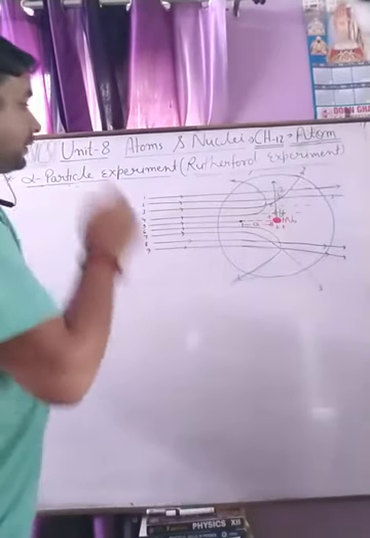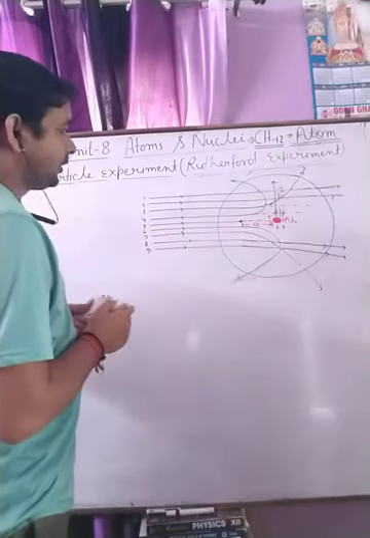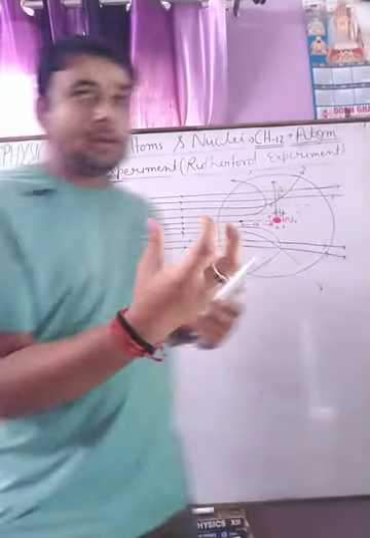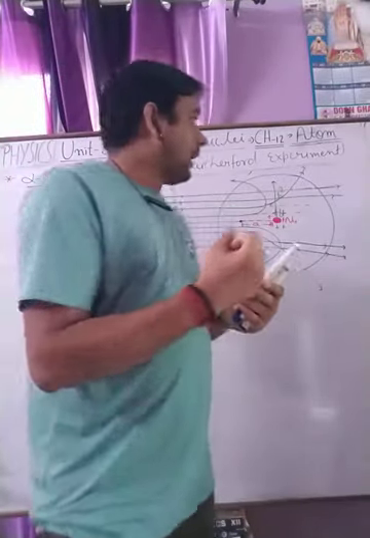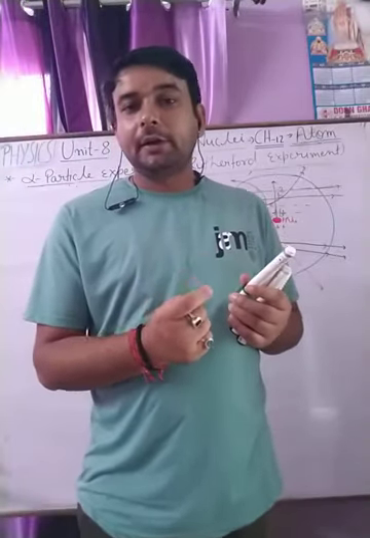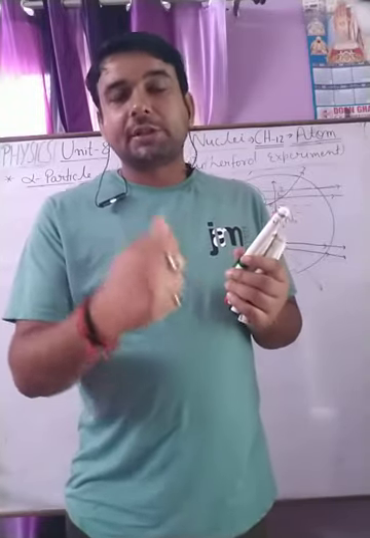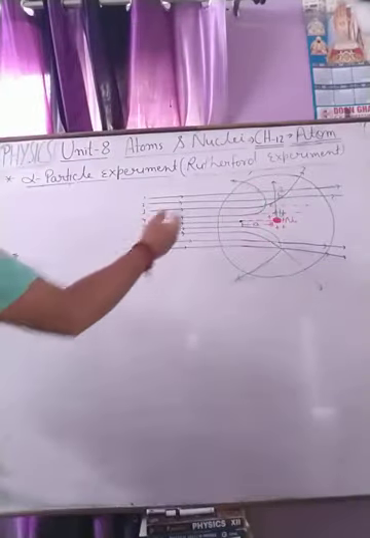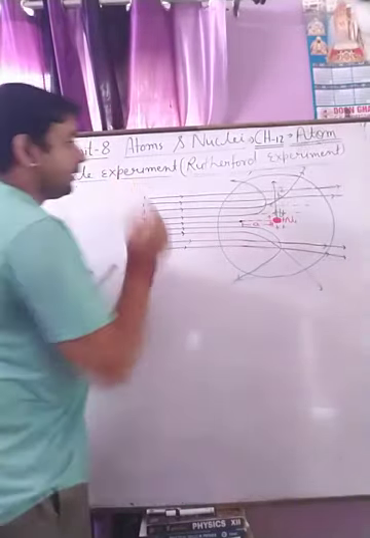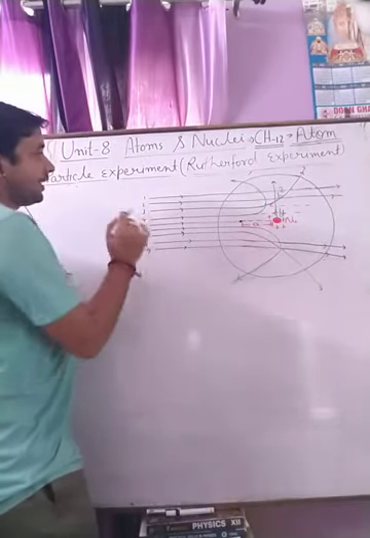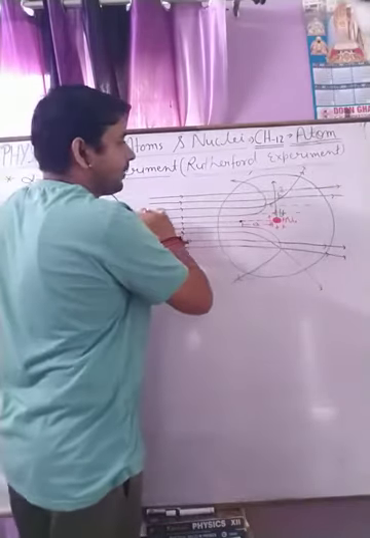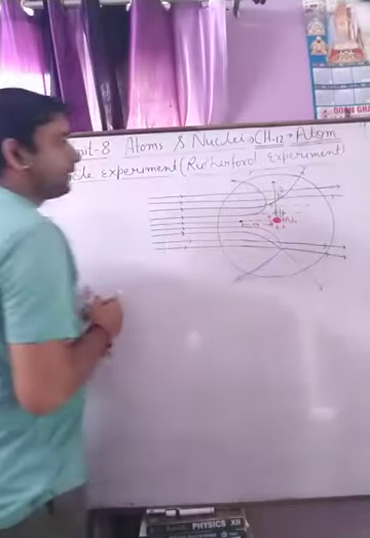Okay, this is the experiment done by Rutherford, and after this experiment he found some very important characteristics about the atom, like impact parameter and distance of closest approach. We are discussing these two points. In his experiment he observed many alpha particles moving without reflection.